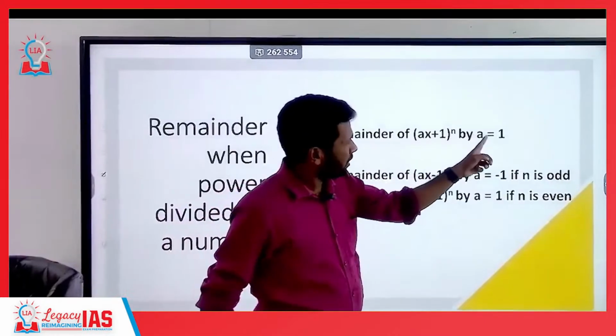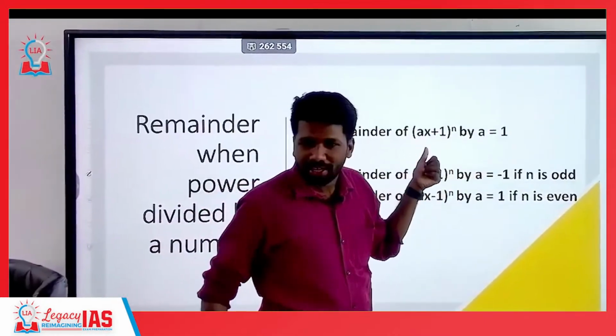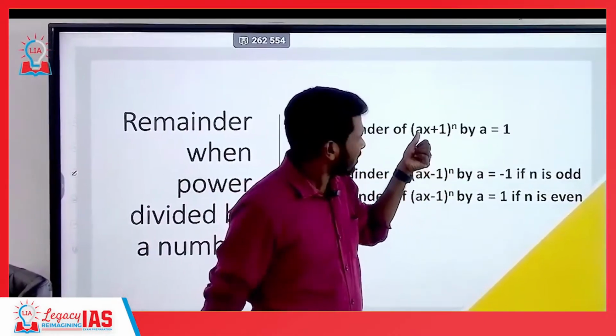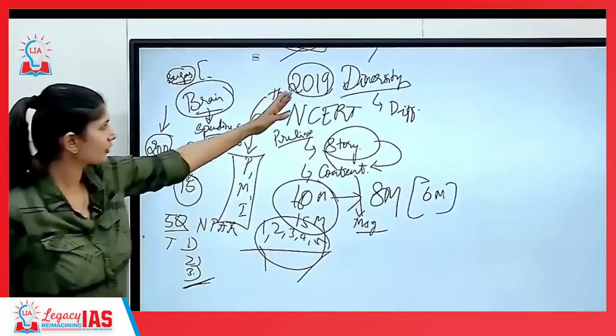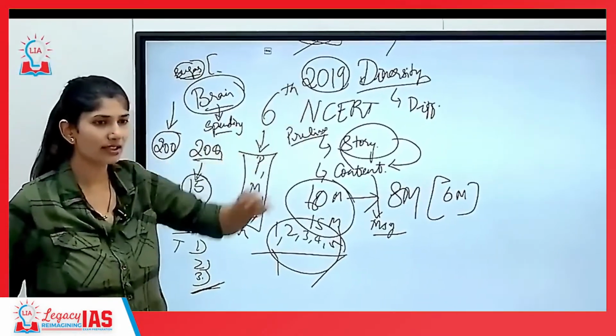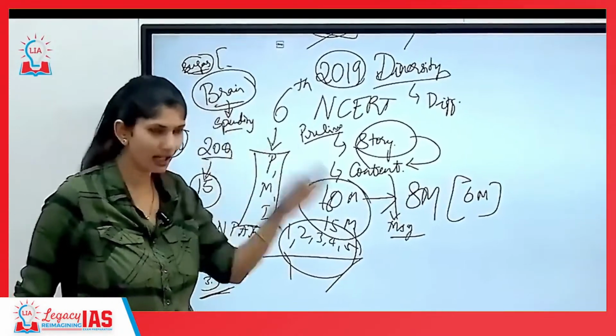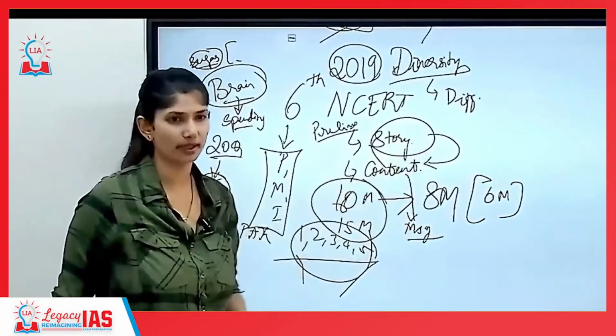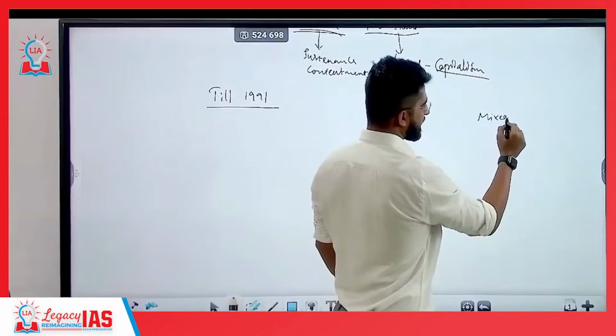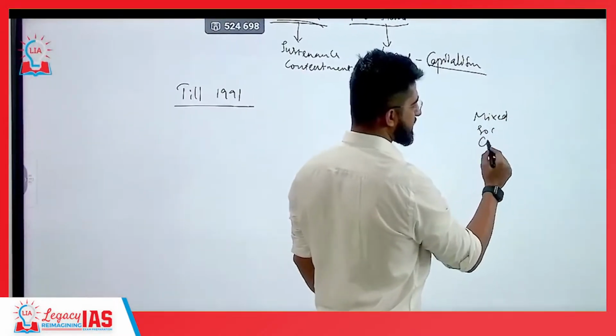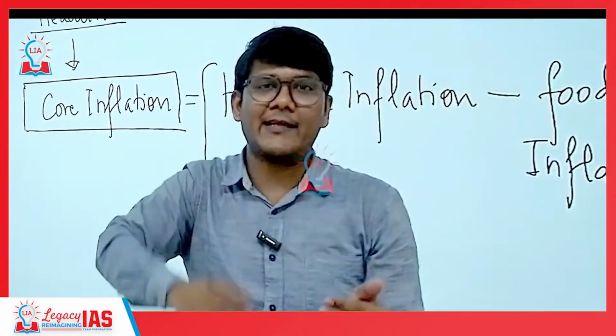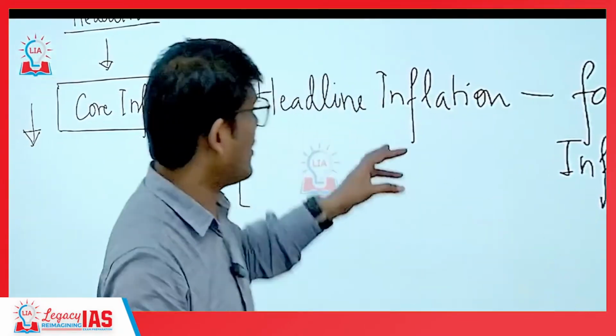Ax plus 1 divided by A. Here 33 by 8. 33 is 32 plus 1. It went from fact-based to substantive knowledge, which means you can only answer the question if you have understood the topic. Was it mixed? Was it socialist? Was it communist? Was it capitalist? Excluding food and excluding energy. Core inflation does not include.